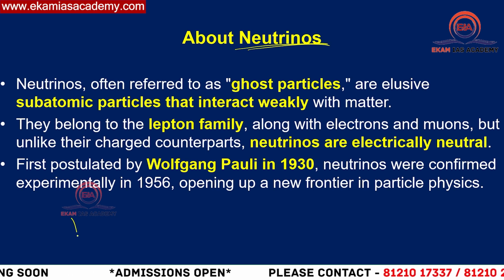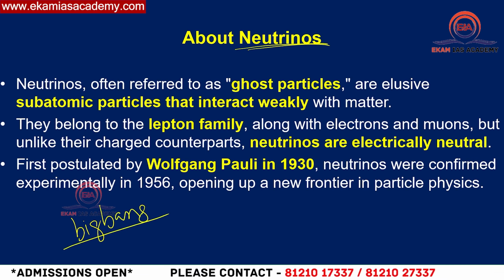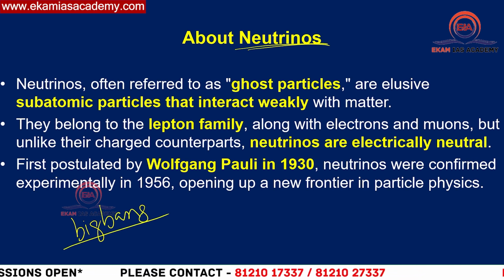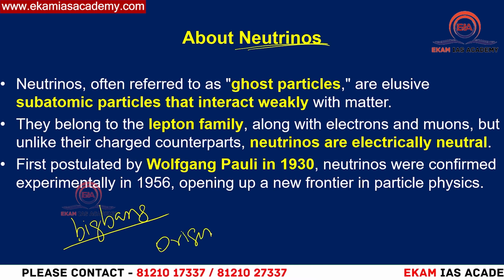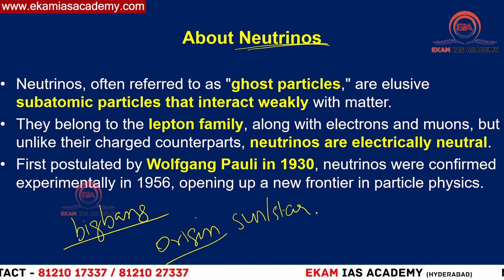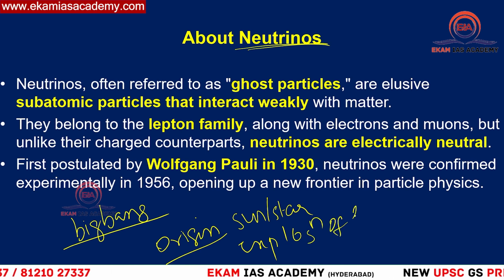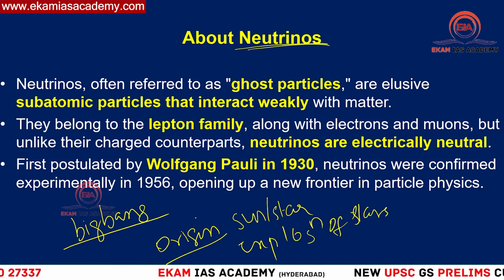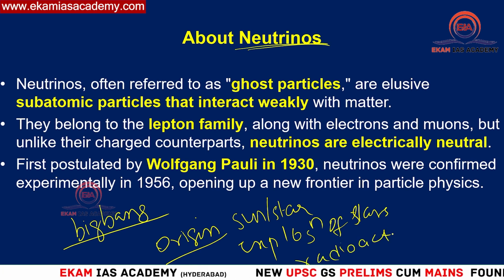This will help us in understanding the origin of our universe, what happened in the Big Bang, how the universe formed, and all these things. If you see where we have these neutrinos from, their origins, like I told you: the sun or stars, or the explosion of stars is also one of the factors that has led to neutrino creation, or other factors like radioactive decay.